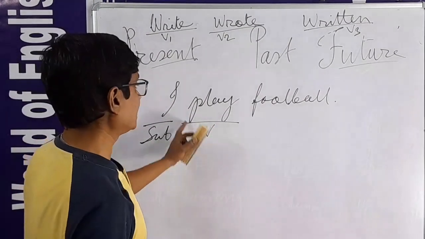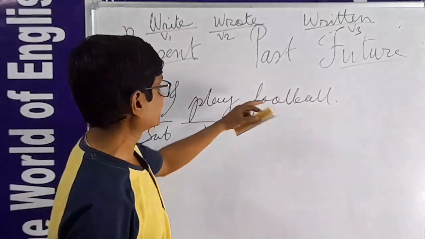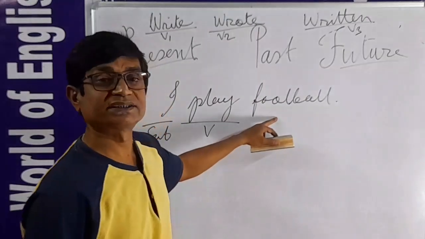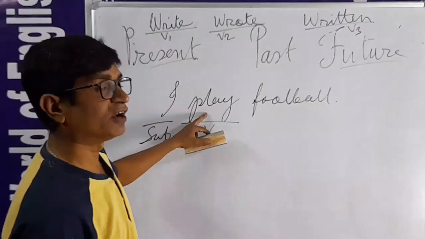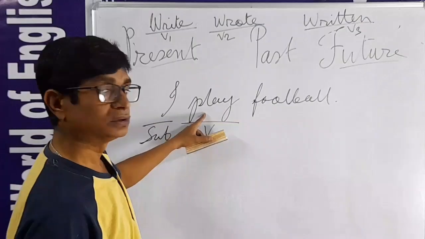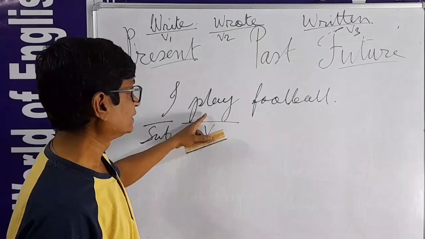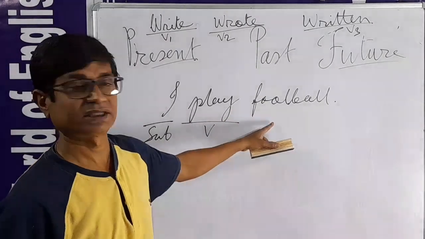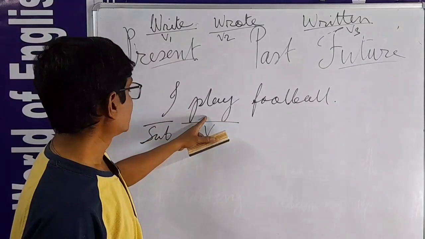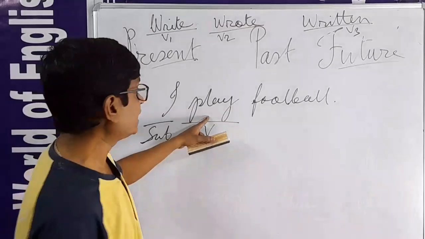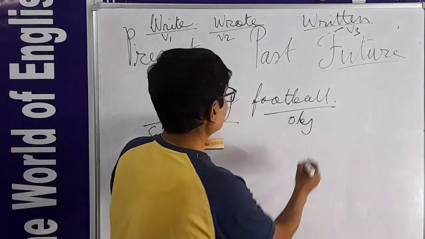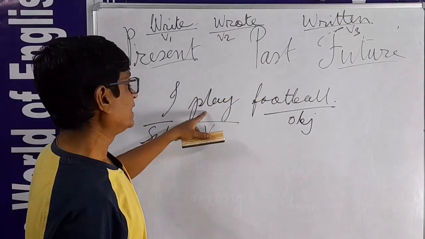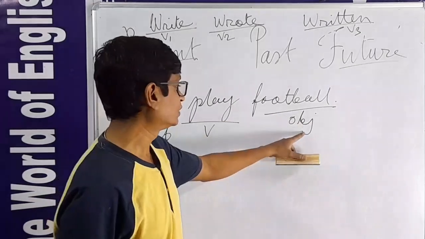And where the action is falling, where the action is related, that word is called the object. In other words, if you question the verb with who or what, then the answer will be the object. What do I play? That answer is football, that is the object. Or in another way, play is related to football, that's why it is the object.